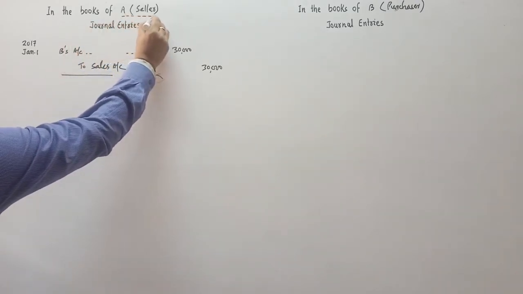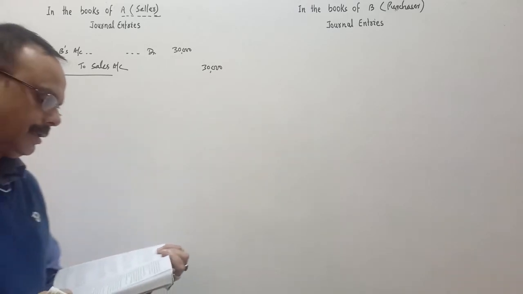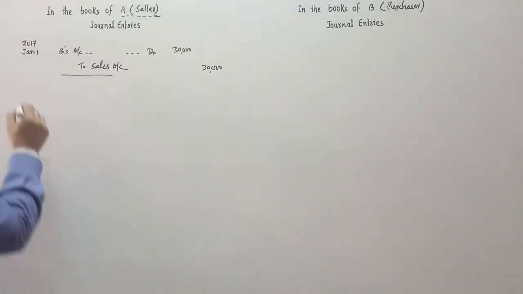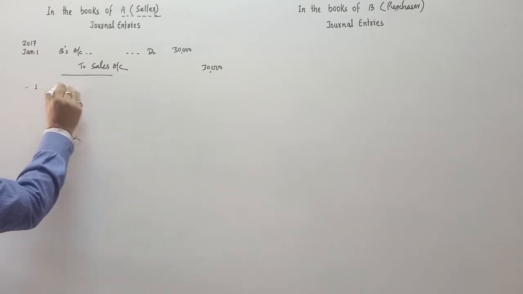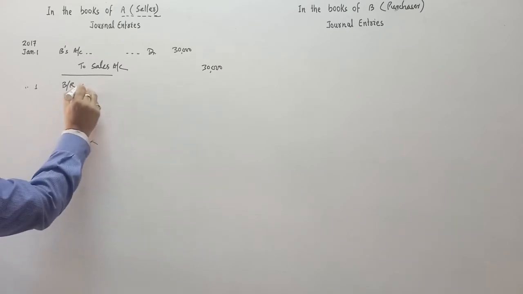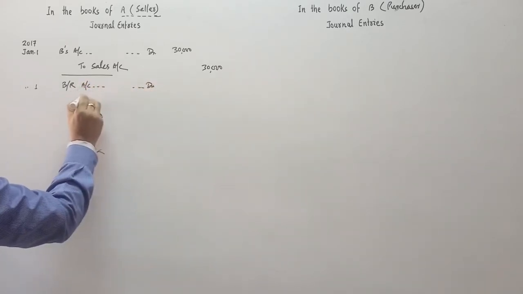A is the seller, and A is the drawer as well. On the same day, A draws a bill on B at 3 months for the amount and B accepts it. When B accepts the bill on January 1st, for A it is a bills receivable. Bills receivable account debit to B's account.